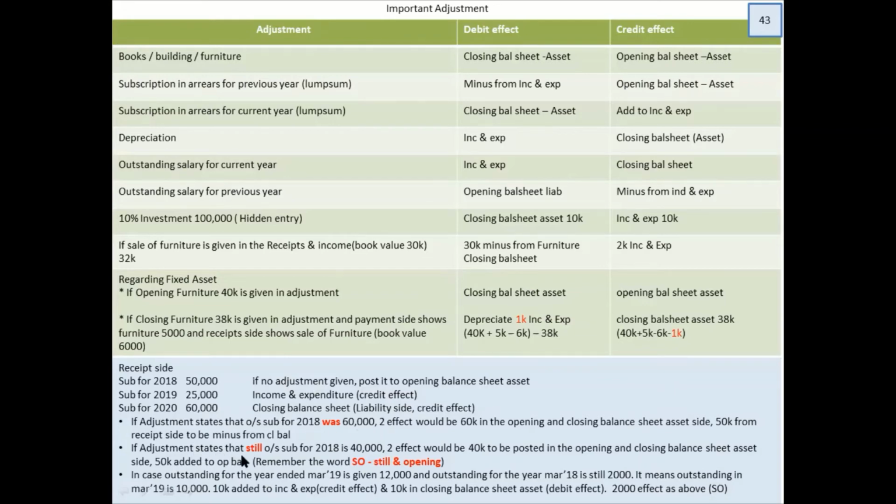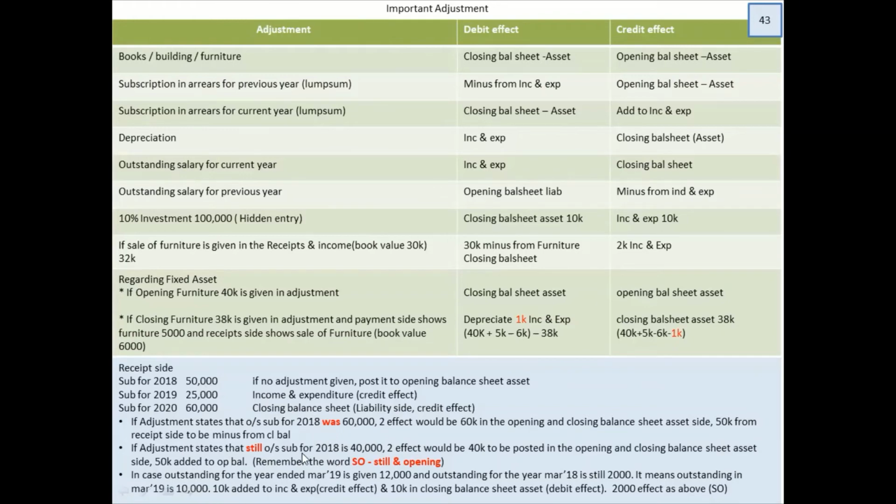If adjustment states that still outstanding 18 is 40,000, that means even now the outstanding is 40,000. The 40,000 I will post it in the opening and closing balance sheet. And then I will decide what to do with this 50. This 50 I will be adding to the 40,000 in the opening balance sheet. So if I'm posting it in the opening balance sheet, I hope you understood what will happen. I will be crediting it. That is what is needed.